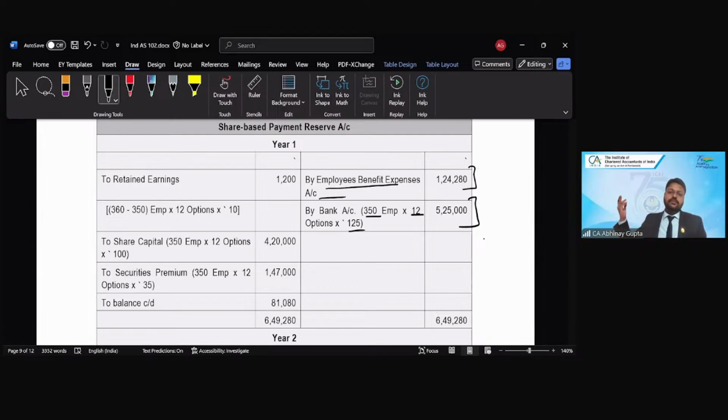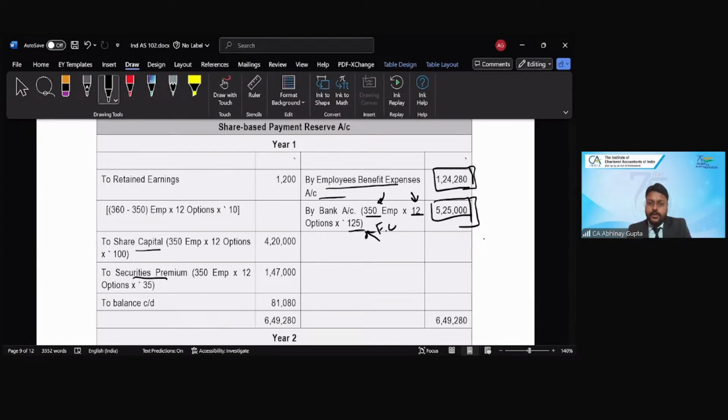12 is the number of options anyway given in the question, right? So 350 employees, 12 options, and 125 is the amount given in the question. So 5,25,000 I will pay by bank, and this expense I have already recorded in year 1 as a part of the total expenditure for all the 3 groups, right? But the settlement is happening only for group 1, right?